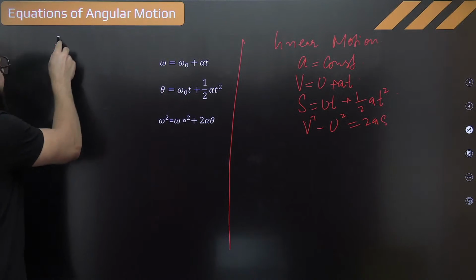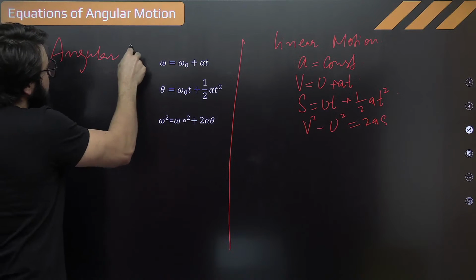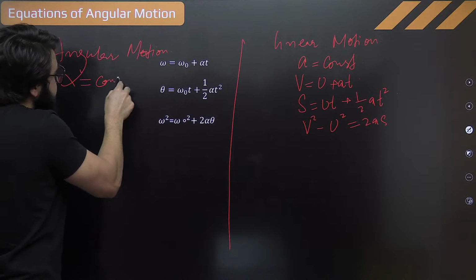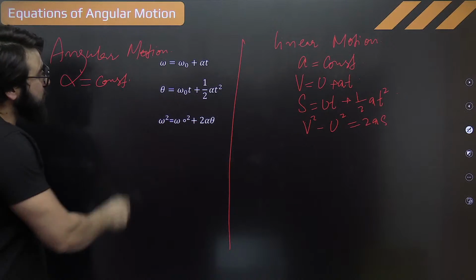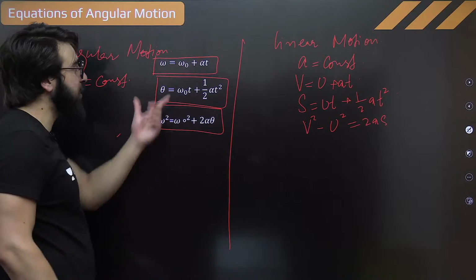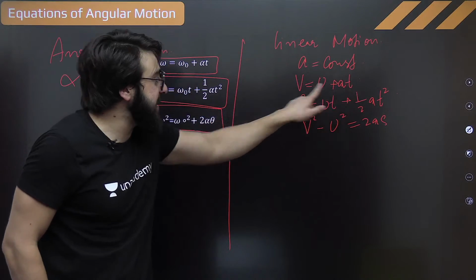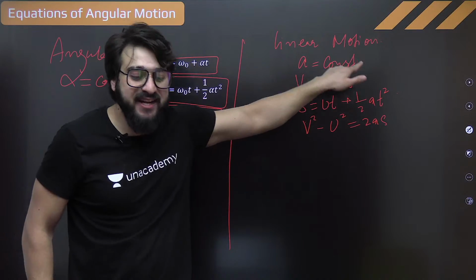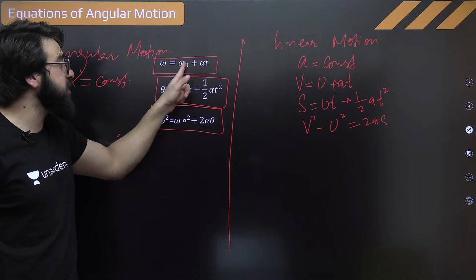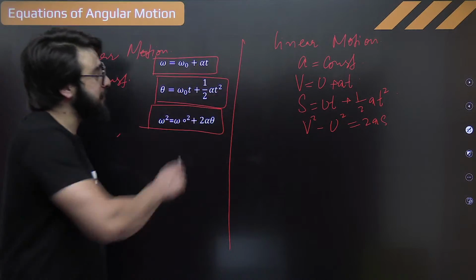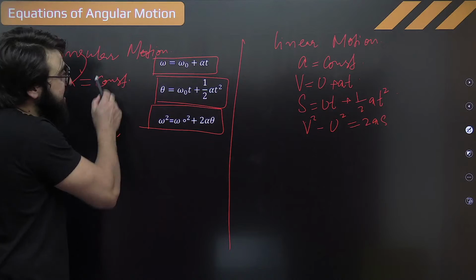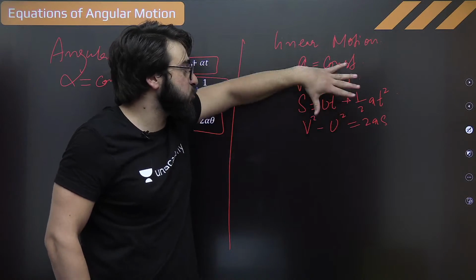If I say over here, in angular motion, if alpha is constant, because it is angular acceleration, can I use this equation 100%? What is this? This is V is equal to U plus AT. Final velocity is equal to initial velocity plus linear acceleration into time. Can I say this is final angular velocity is equal to initial angular velocity plus angular acceleration into time? Exactly the analogy of this one, but in angular motion. Same, if angular acceleration is constant, we can use this. If linear acceleration is constant, we can use these equations.